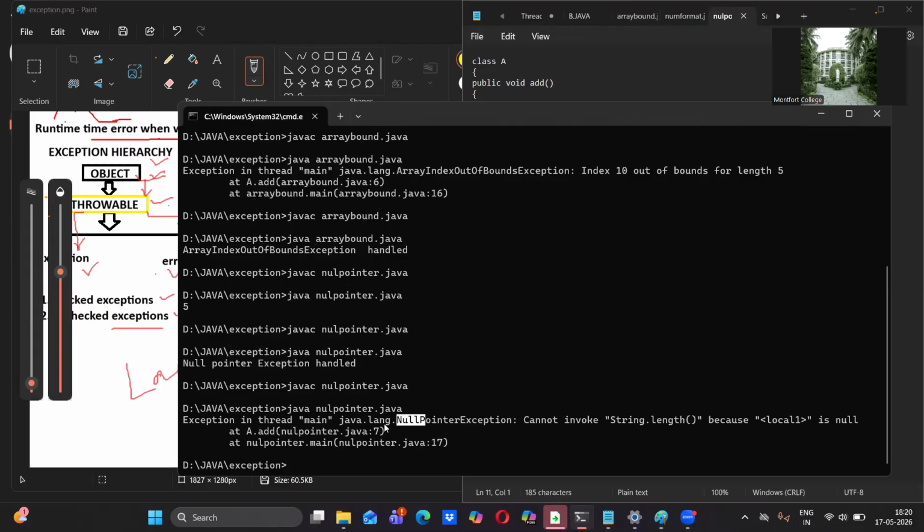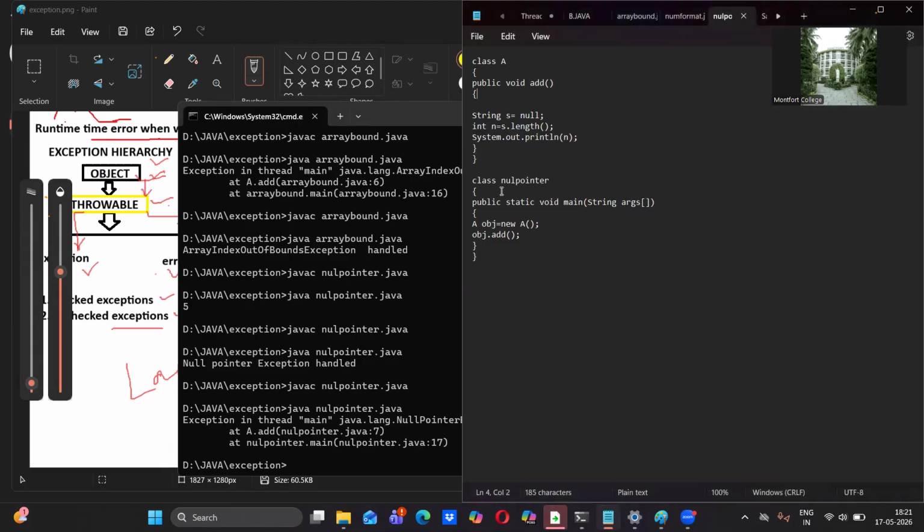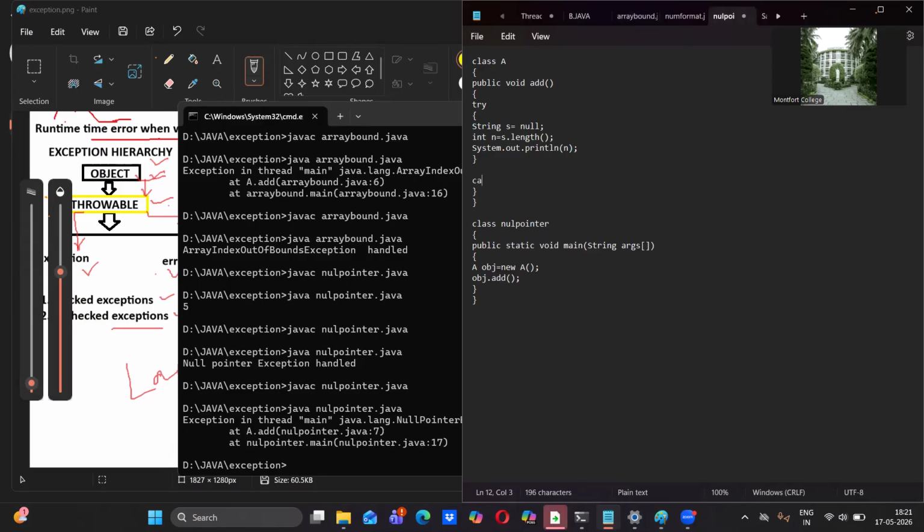How are we going to handle it? By using try block and catch block. Let me copy this, because I'm going to put this in catch block. Now I'm going to alter this code for normal execution. Okay, try I included, try block. These are the codes to be executed, right? These three statements. I put them into the try block, and the catch block very immediately after the try block. Try block ends here. Catch block, catch what exception we have here, that is null pointer exception. E is going to be the object, and open and close the catch block.